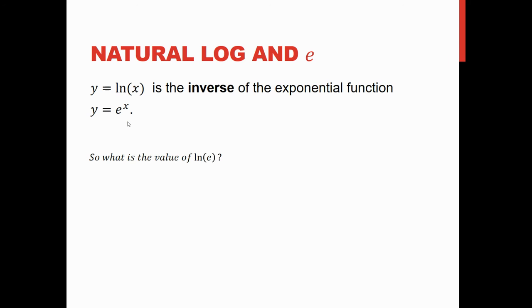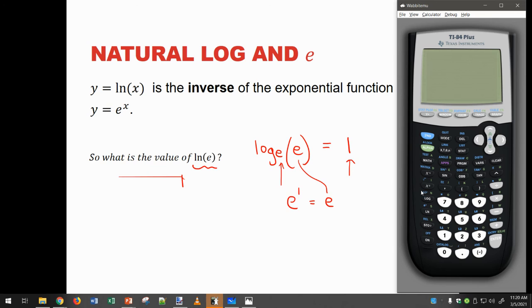So what happens when you plug in e into natural log? What do we get? Well, natural log means log base e. So if I plug in e to that, I should get 1. Because if I convert this to exponential form, this is the base, this is the power, and this is the output. E to the first power is e, of course. So natural log of e should be equal to 1.